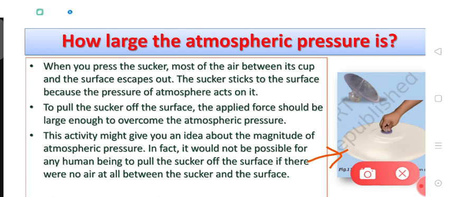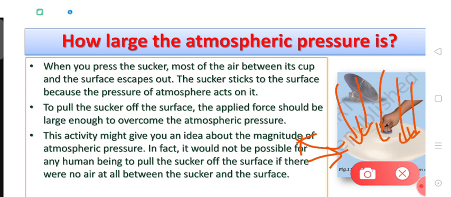So when you press harder, you remove more and more air from the space between the rubber cup and the surface. Now, between the surface and the rubber cup there is no air pressure, but over the rubber cup there is a lot of air, there is a lot of atmospheric pressure. So because of this atmospheric pressure, the rubber cup gets attached to or sticks to the wall.